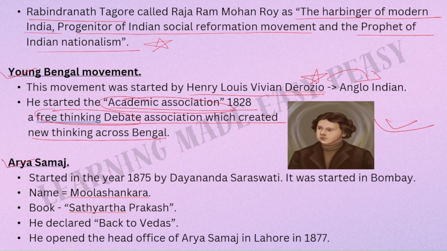The third one is the Arya Samaj. This was started in 1875 by Dayanand Saraswati. It was started in Bombay. The early name of Dayanand Saraswati was Moola Shankara. Moola Shankara, this is important. Several times they ask you the early name or the later name of certain great personalities. So please remember this. His book is Satyartha Prakash. This is also important. He declared back to Vedas. All this is important. Please remember. He opened the head office of Arya Samaj in Lahore in 1877. This is also important.